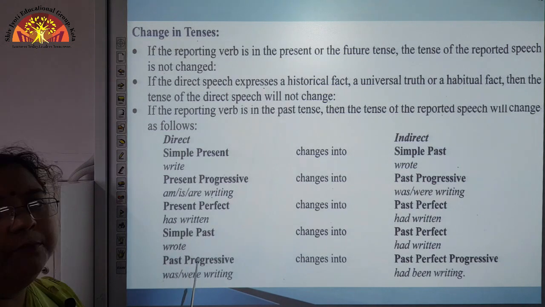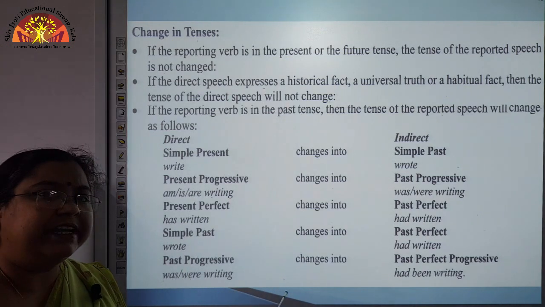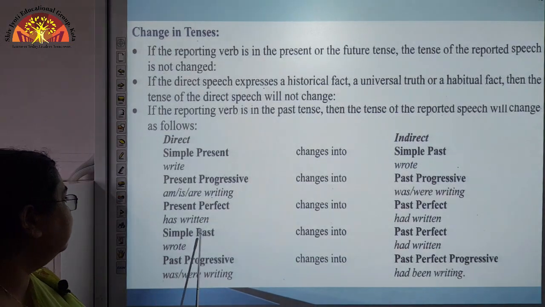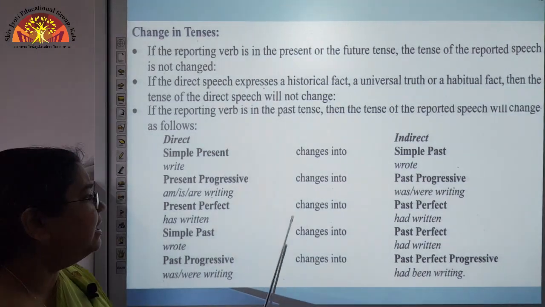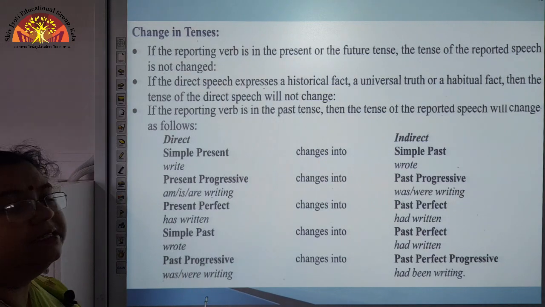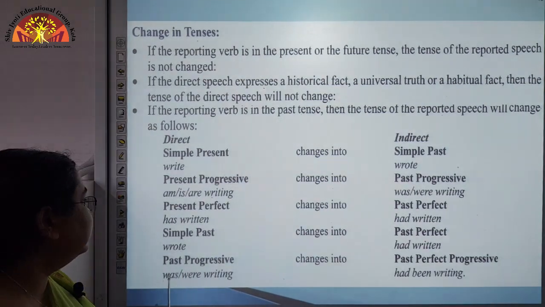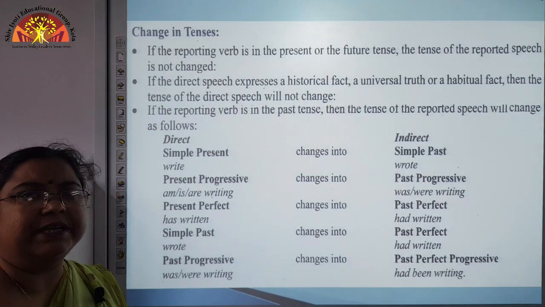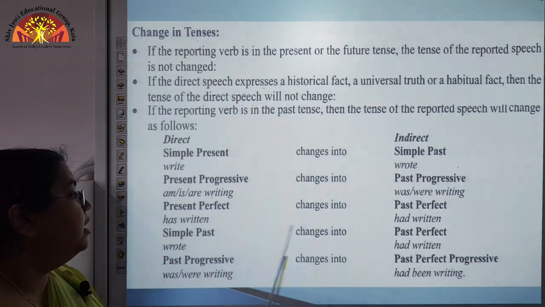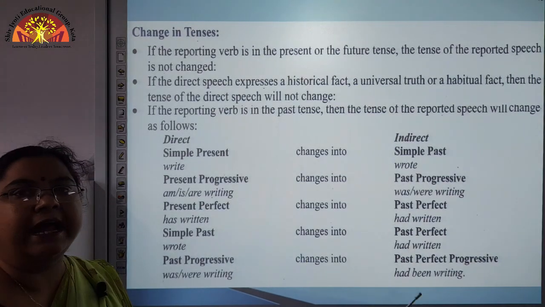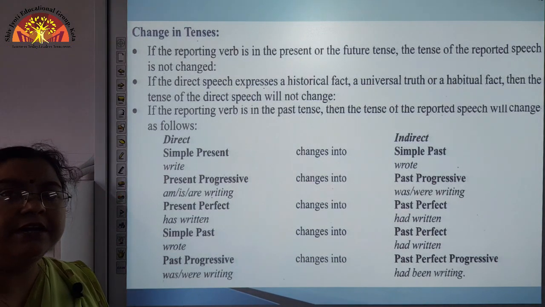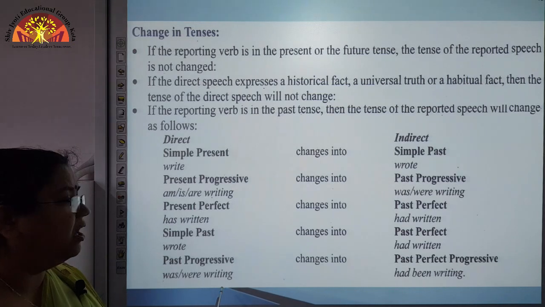Now, next is present perfect tense. So, present perfect tense will change to past perfect tense. That means 'has written' or 'have written' will change to 'had written'. Okay. Now, simple past tense. That means in the speech section, if a simple past tense verb is already used, that means 'wrote' here, the second form of the verb, it will change to past perfect, 'had written'. Okay. Now, next is past progressive, that means was or were writing.